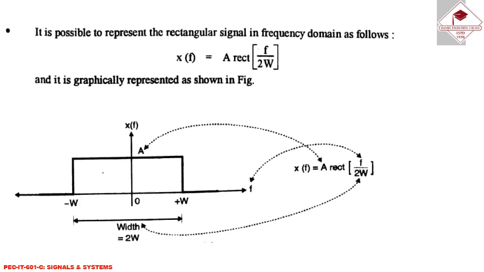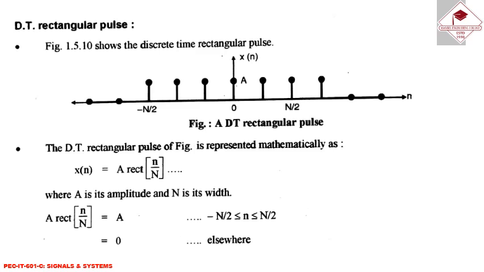It is possible to represent the rectangular pulse signal in the frequency domain as follows: X(f) = A rect(f/2W), and this is the graphical representation of the rectangular pulse.